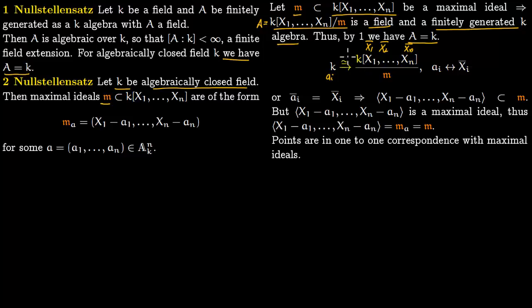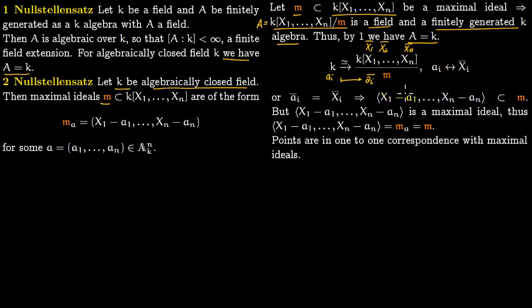That's how you will have the isomorphism. Or this ai will get mapped to some ai bar modulo m, which implies that x1 minus a1 all the way to xn minus an lies in m, precisely because of the correspondence.